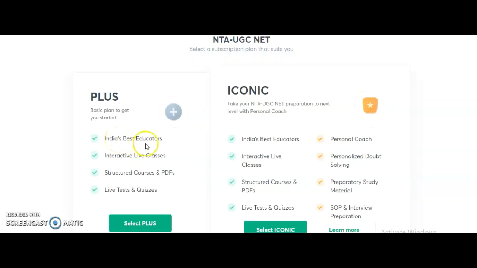In the plus subscription, you will get India's best educators in Unacademy, doubt clarifying sessions, interactive live classes, and you can download the PDFs, and get the live tests and the quizzes. And coming to the iconic subscription, you get interactive live classes, PDFs and the live tests and quizzes, just like the plus. Apart from this, you will get a personal coach and personalized doubt solving, preparatory study material, SOP, and interview preparation. So all these things you will get additionally in the iconic subscription.